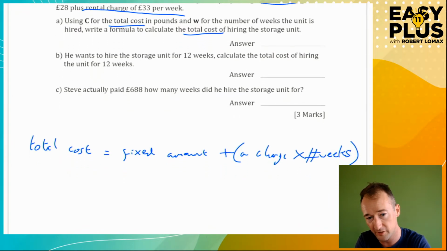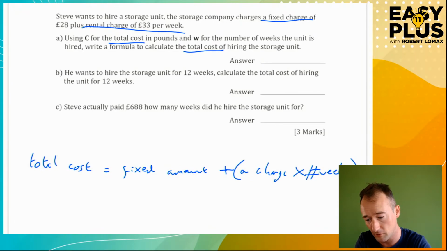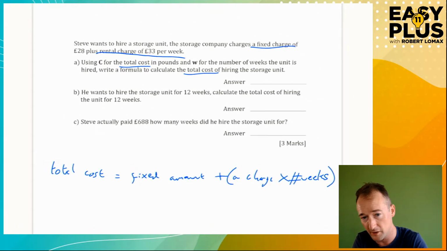Let's scroll this so we can see that. Let's not scroll that way because then you can't see the question. I'll scroll that way. I'm going to have to shrink it. There we are. Magic. So total cost is a fixed amount plus a charge times the number of weeks. And now we fill that in.